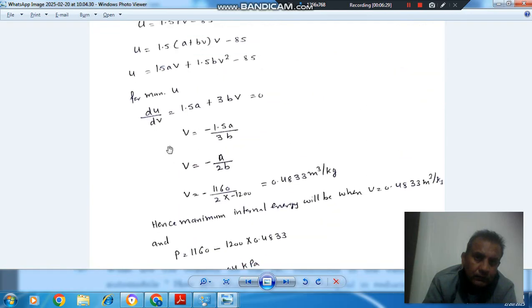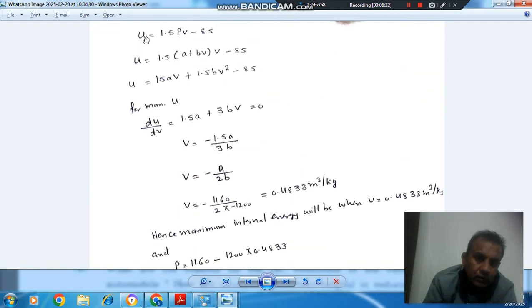Now the equation of U is 1.5 PV minus 85. Now we have to calculate when the maximum internal energy comes out. The equation of P is A plus BV. So the equation of U becomes 1.5 AV plus 1.5 BV square minus 85.